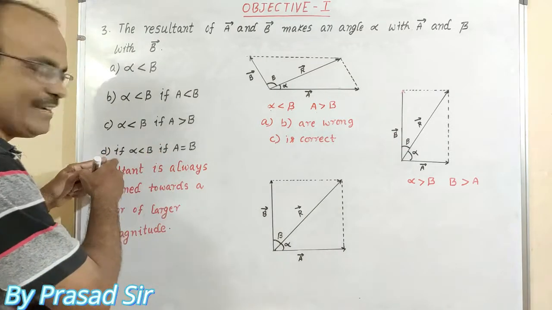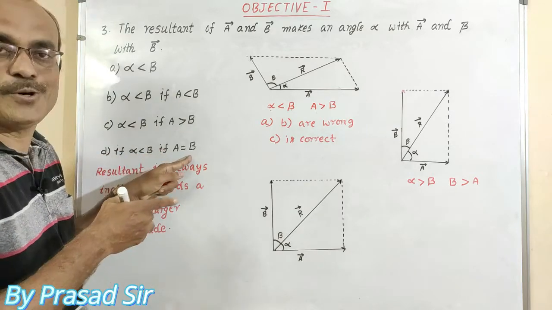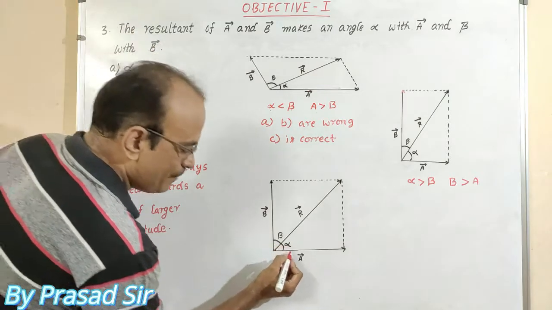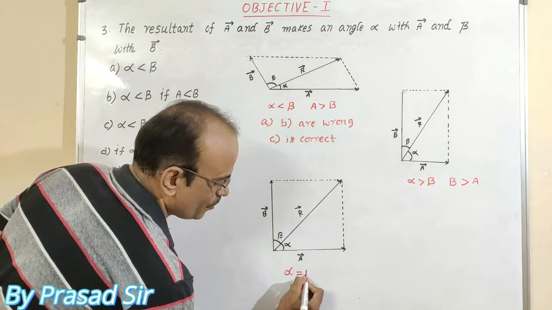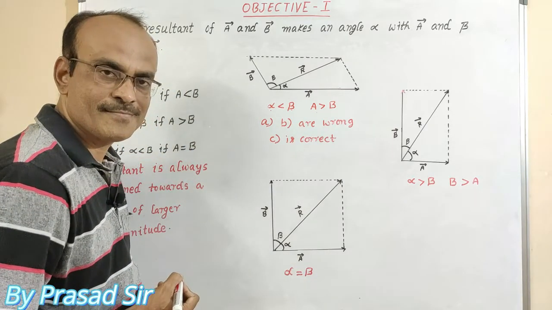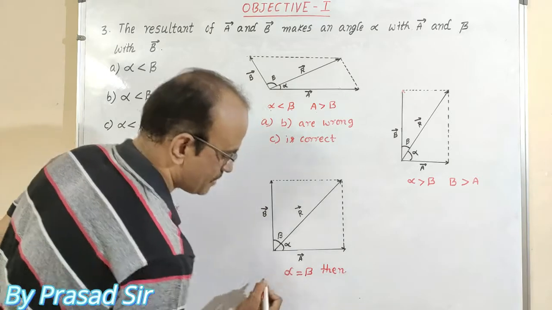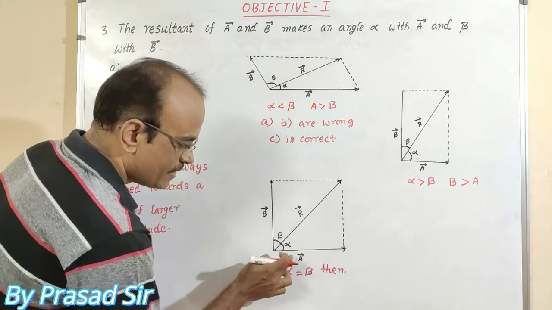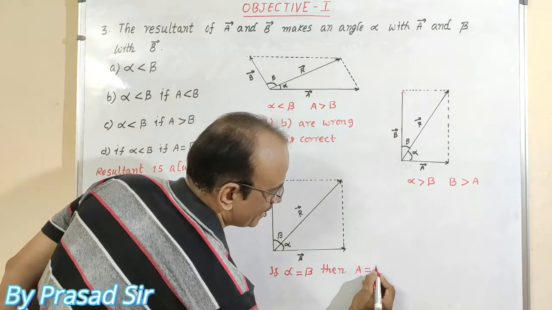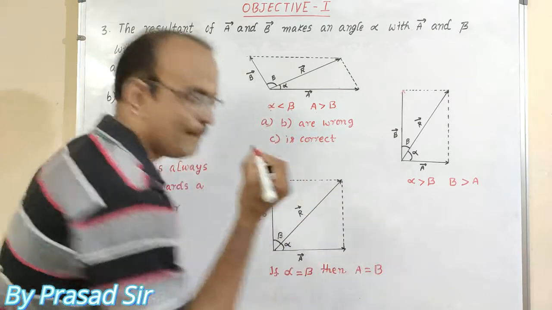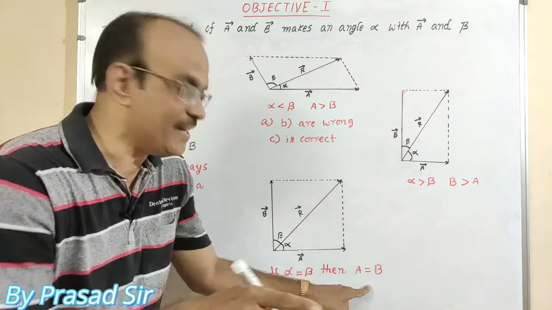Check option D. Alpha less than beta if A is equal to B. Observe here, I am taking alpha equal to beta. Then what happens in this case? A vector is equal to B vector. That means A vector magnitude is equal to B vector magnitude. So A is equal to B. In which condition does it happen?